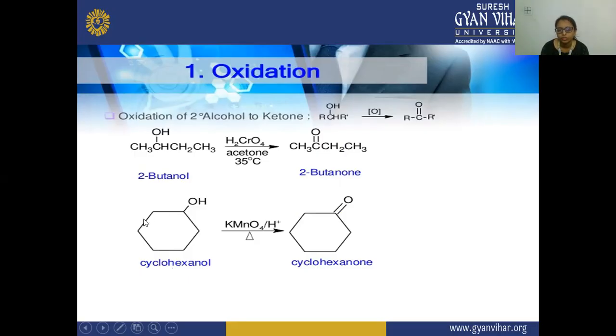In cyclohexanol, this cyclic structure of hexanol is oxidized in the presence of KMnO4, potassium permanganate, and an acid catalyst, and heated, and there is a formation of cyclohexanone, which is a ketone. So the alcohol is transformed into the ketone.